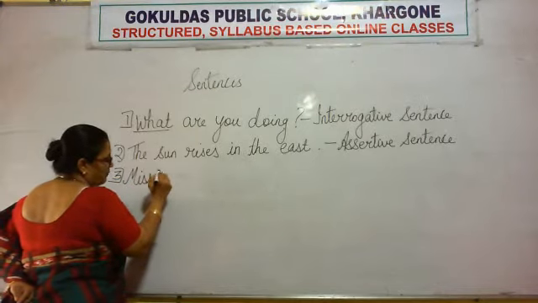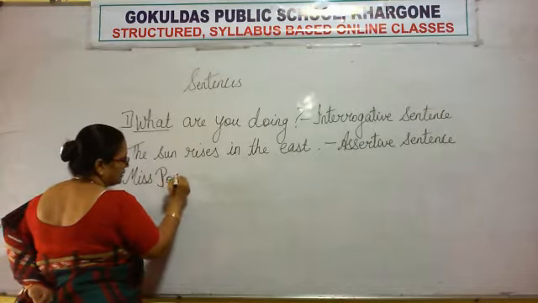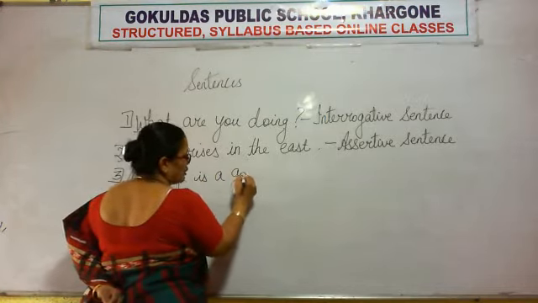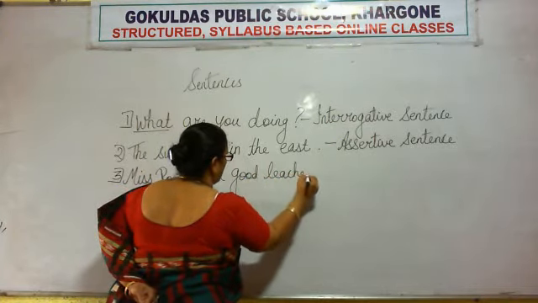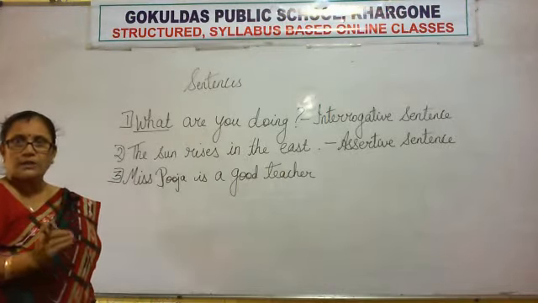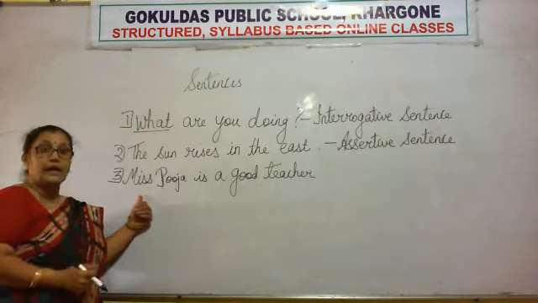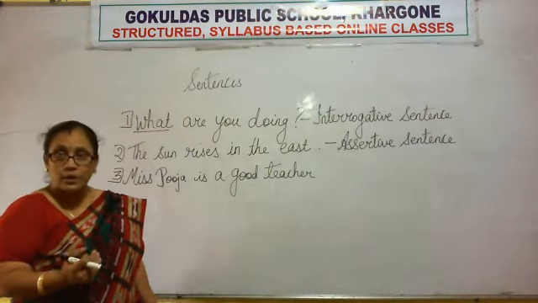Miss Pooja is a good teacher. Now what is the sentence? Read the sentence. Miss Pooja is a good teacher. What is it starting with? Capital letter. It is a statement. It is telling us that yes, Miss Pooja is a good teacher.